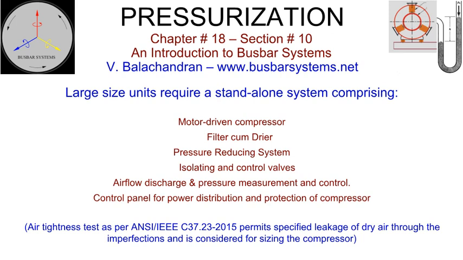A filter-cum-dryer of adequate capacity, coordinated with the airflow. A pressure-reducing system, necessary set of isolating and control valves. Airflow and pressure measurement, indication, and control. Control panel for power distribution and protection of compressor. Backup redundancies can be built into the system as desired and mutually agreed upon.